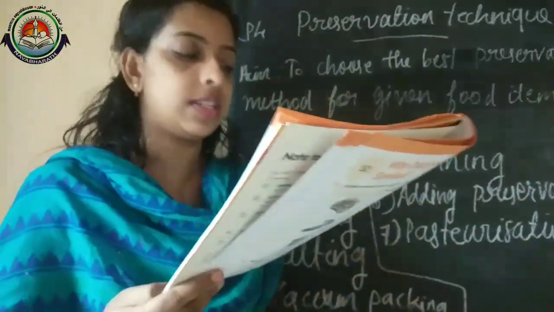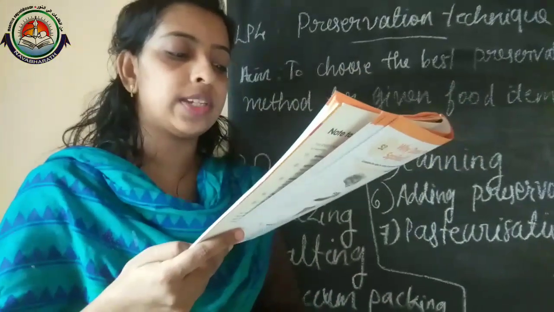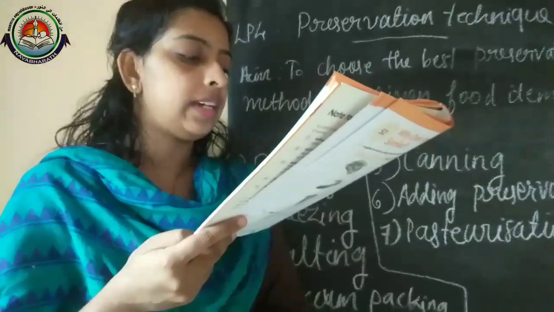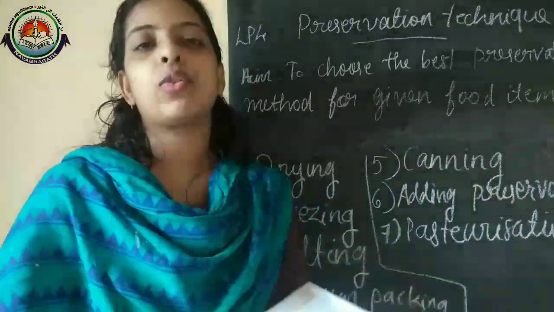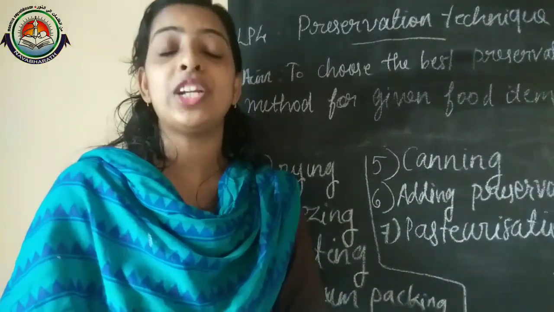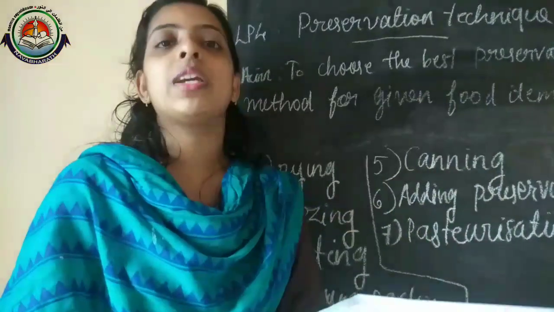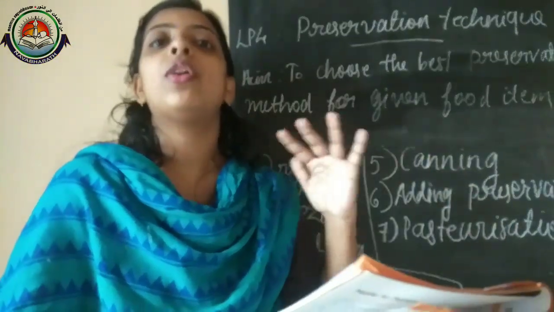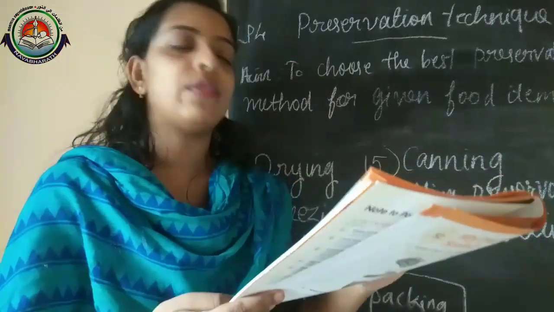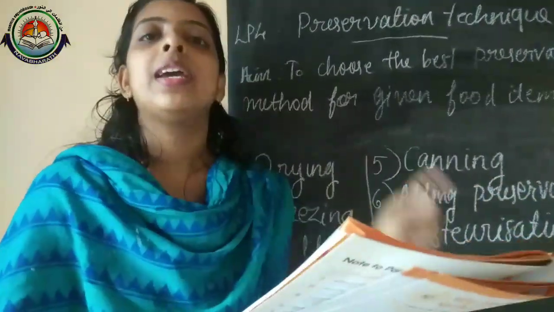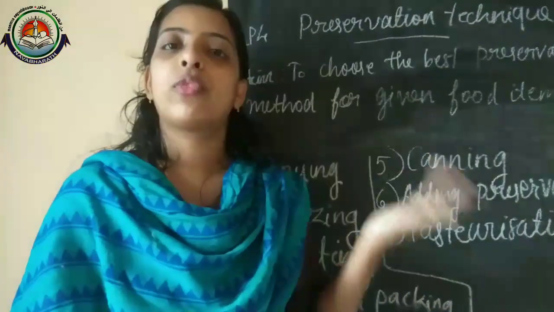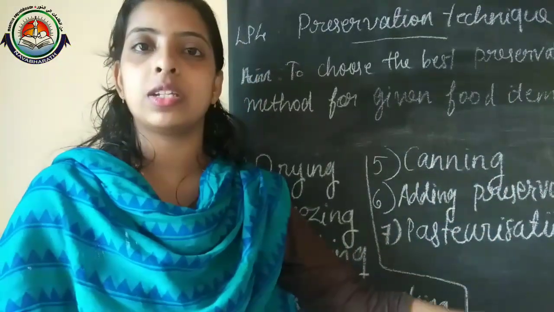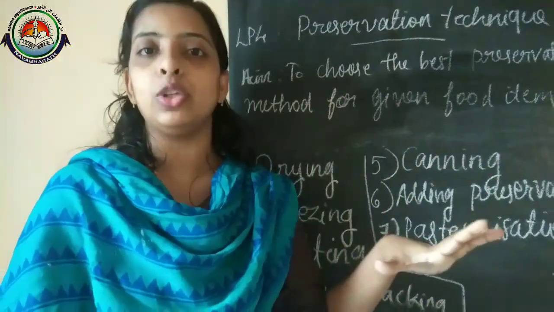Like the fourth question in S3: can fresh vegetables and fruits be stored in airtight containers for a long period of time, like uncooked pulses and rice? Why or why not? If we consider fresh fruits and vegetables, we can't place them in airtight containers for a long period of time. So first you have to write no, because normally fruits and vegetables can be preserved by canning, which we already discussed, where we apply heat to them.